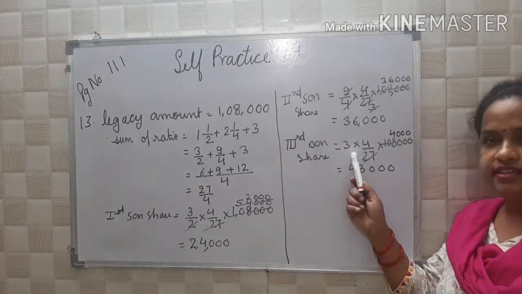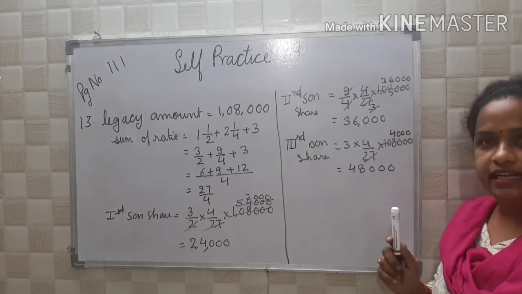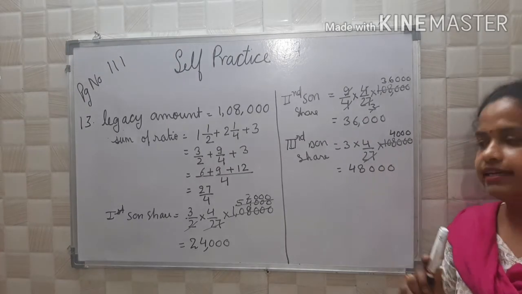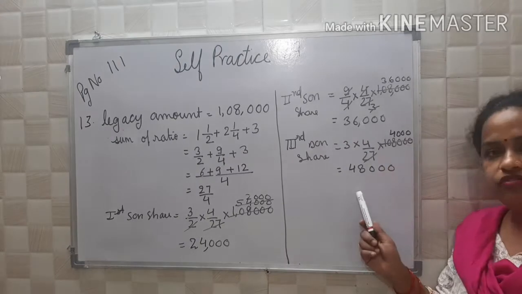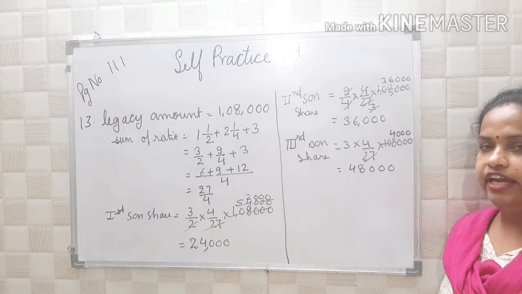Now comes the third son's share. The third son's share is 3 into 4 upon 27 into 1,08,000. So 27 4,000s are 1,08,000. So 3 4s are 12 and 12 4s are 48,000. So what is the third son's share? 48,000.